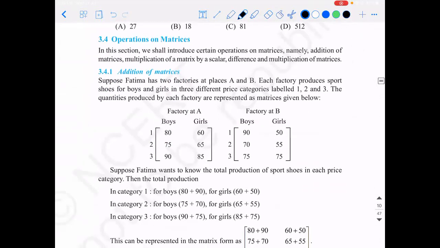Now, the next question is, if I give you 2 real numbers in your hand, what are all the different operations you can perform between them? Fundamentally, addition, subtraction, multiplication, and division.